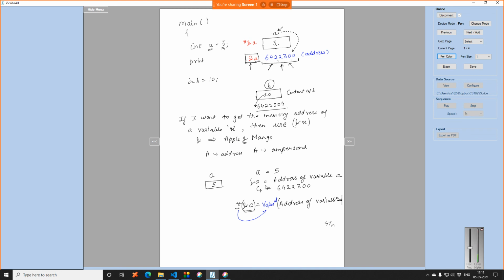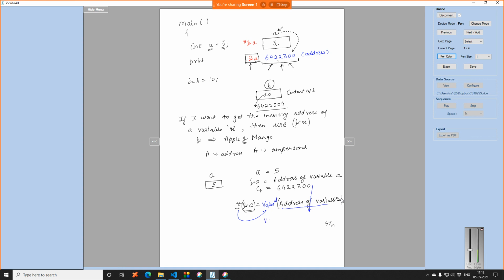So ampersand A is the address of variable A. The star sign basically just means two words, which is value at. Now I am writing star ampersand A, so how will I read it? Value at, and ampersand we already know is the address of variable A. Address of variable A was this thing.